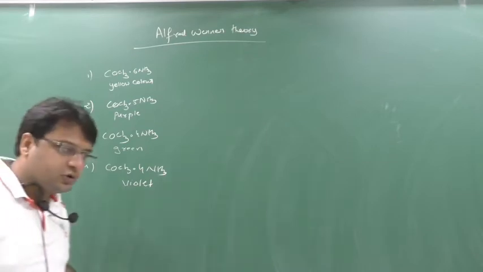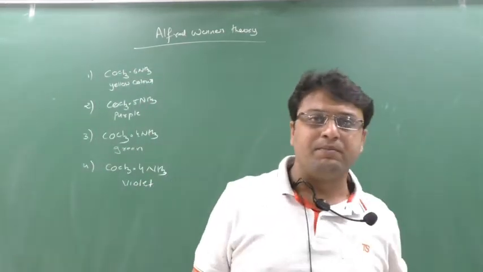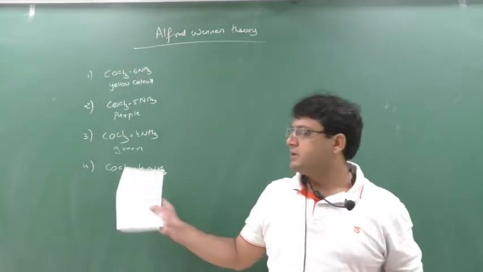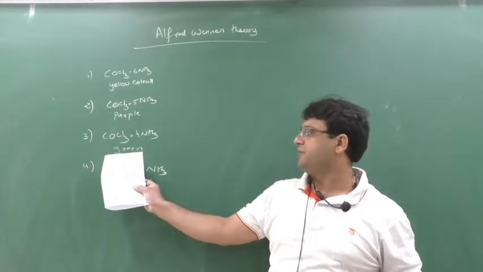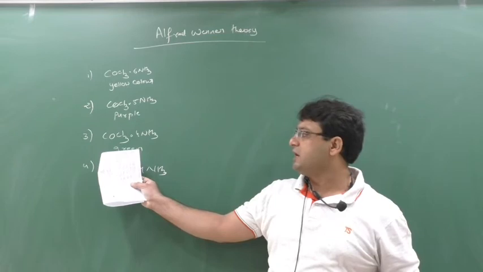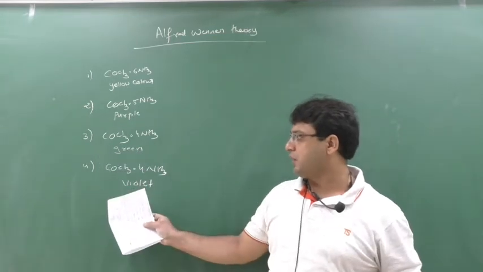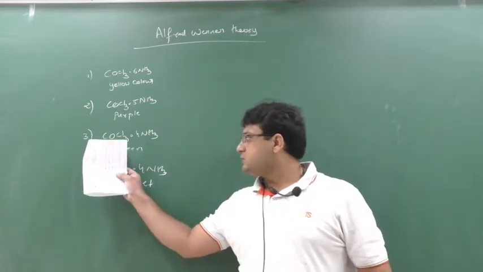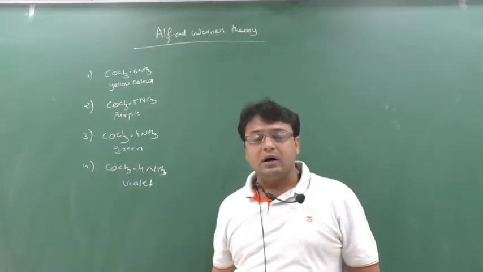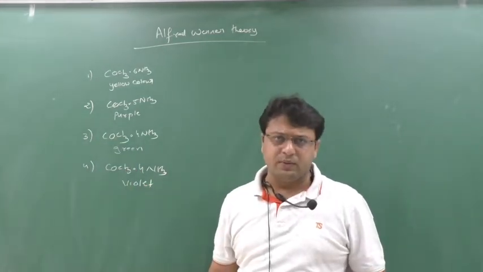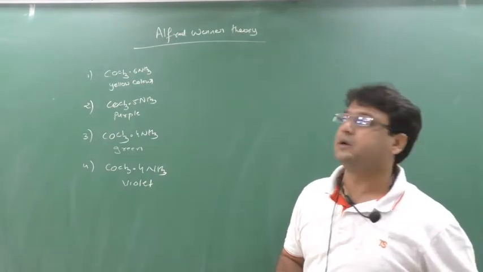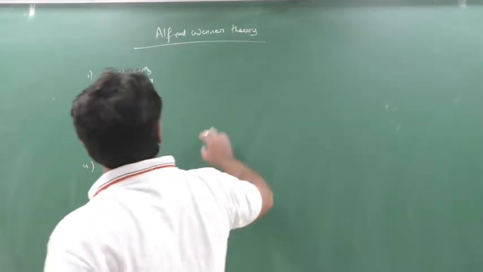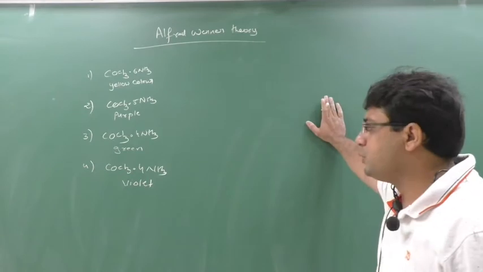That's why they are isomers, you know. You are studying organic compounds having the same molecular formula but different structural formula. So these are isomers of each other. That's why see here the property is different. Here the compound is showing green color and here violet color. So this shows that the molecular formula is the same, but the structural formula will not be the same. These are isomers of each other. So Alfred Werner took these four compounds.